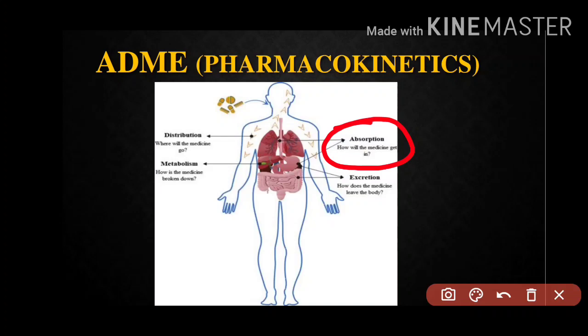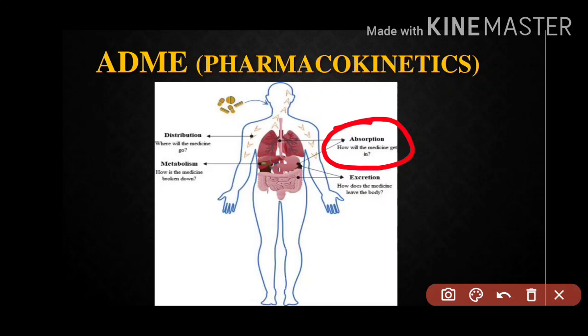For example, in last lecture we saw about the various mechanisms, passages, and in this lecture we saw factors modifying absorption. So absorption is how will the medicine get in, that we have done this. Absorption means how the drug is going to enter in our body, how it is going to absorb.